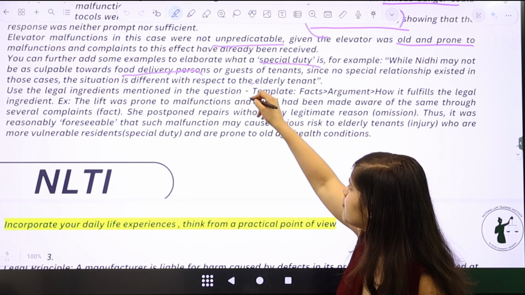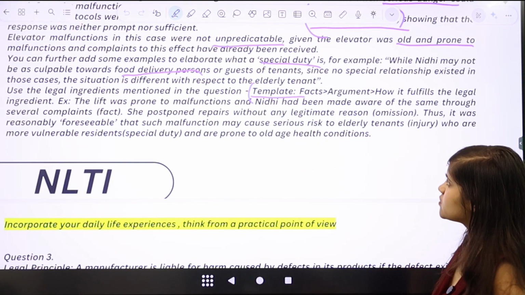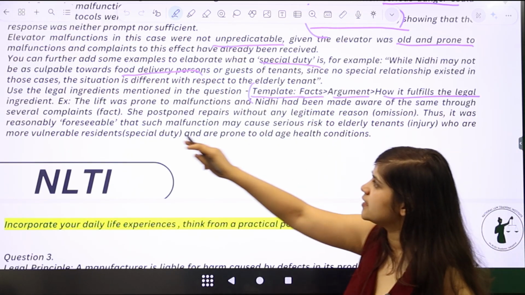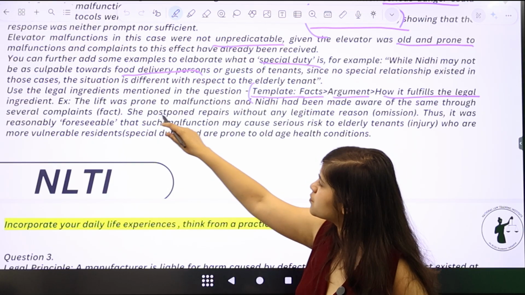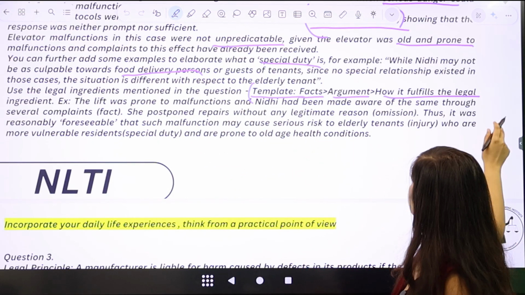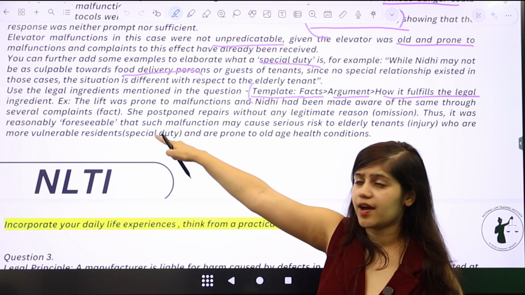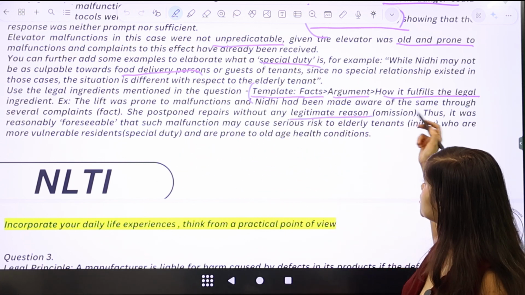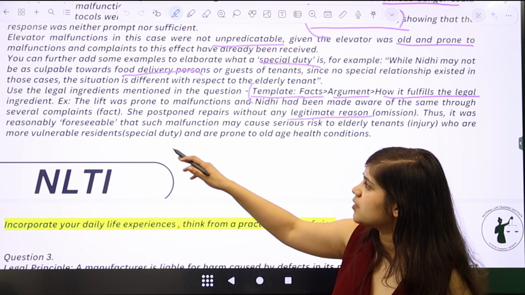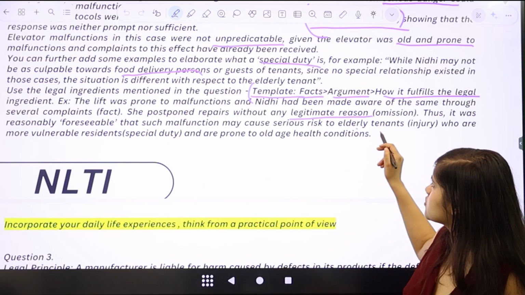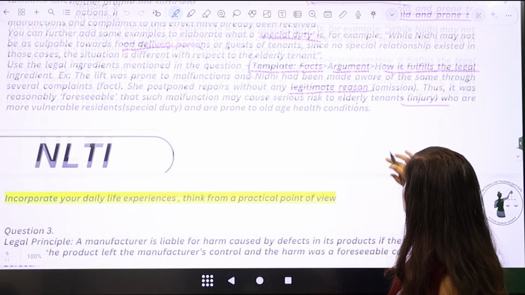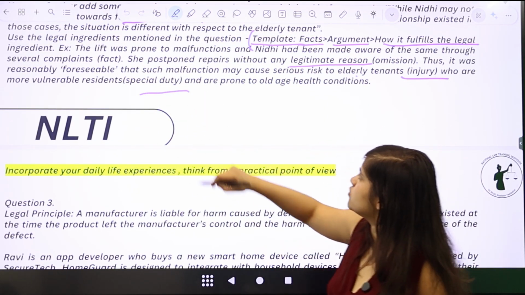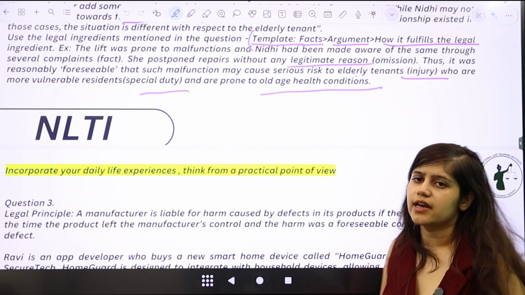Here I have given you a template also on how to answer all questions. So you start from facts and then arguments and then how it fulfills the legal ingredients, right? Example, the lift was prone to malfunctions and Nidhi had been made aware of the same through several complaints. That's the fact, right? Then she postponed repairs without any legitimate reason. This is the omission that she did. Thus, it was reasonably foreseeable that such malfunction may cause serious risk to elderly tenants. This is the injury part that is being completed, and they are more vulnerable residents, and therefore there is a special duty, and they're also prone due to old age and health conditions, right?